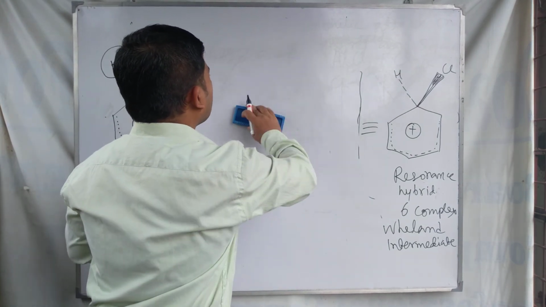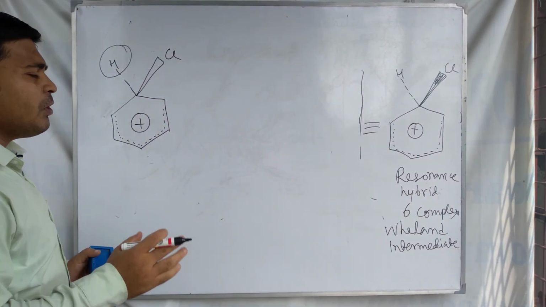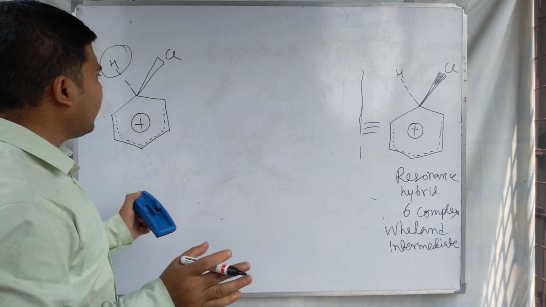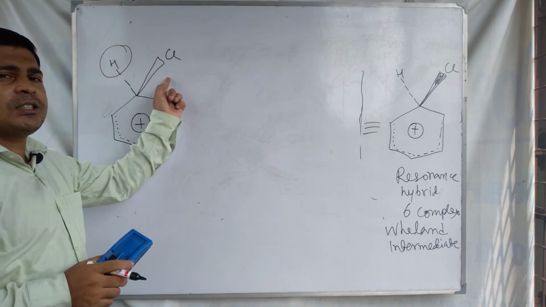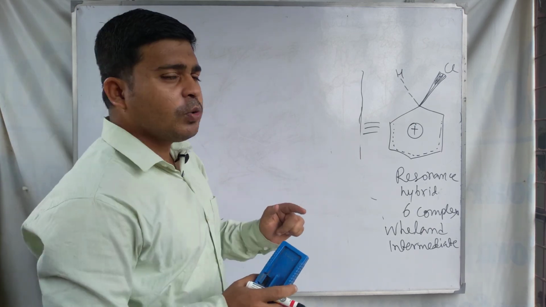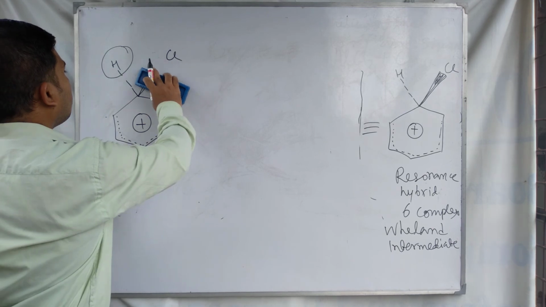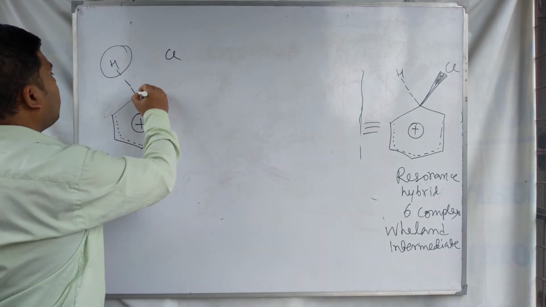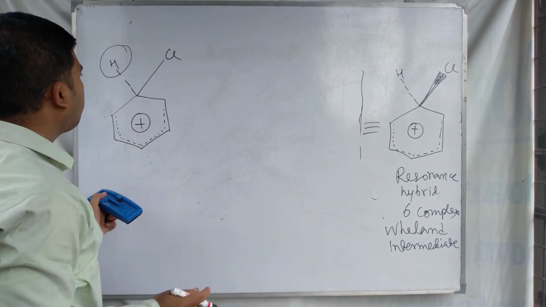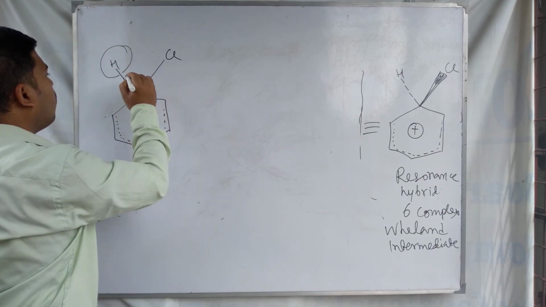I am trying to remove the confusion that some students get after seeing this structure. You can think of it as a plain covalent bond here, no problem.